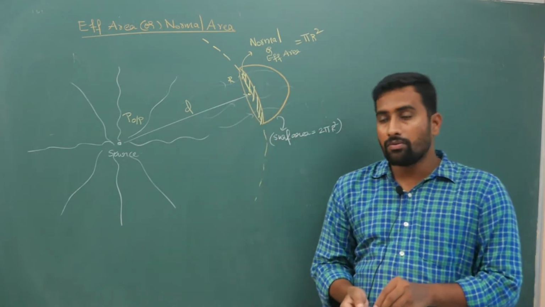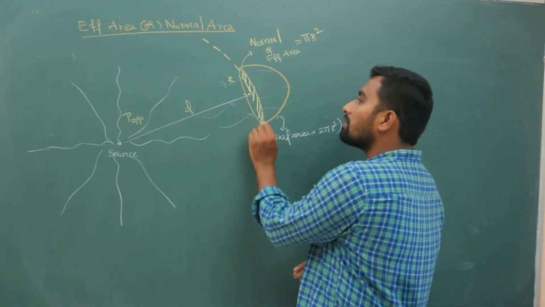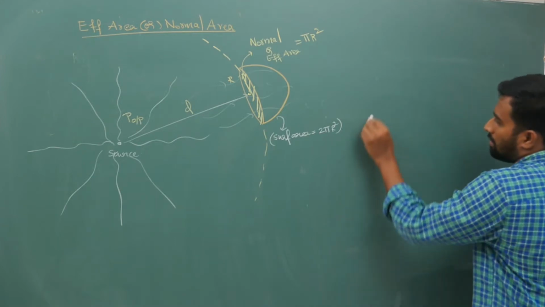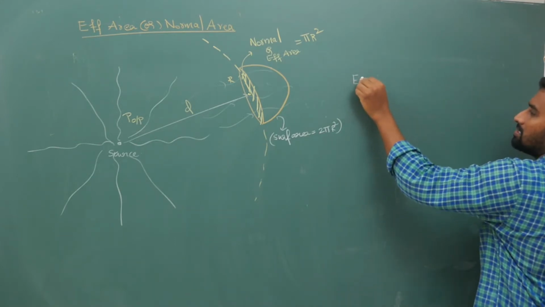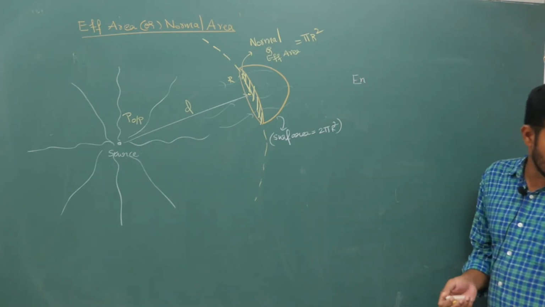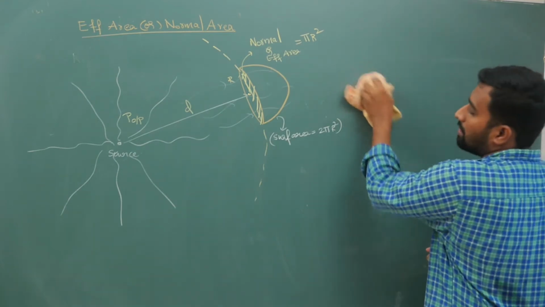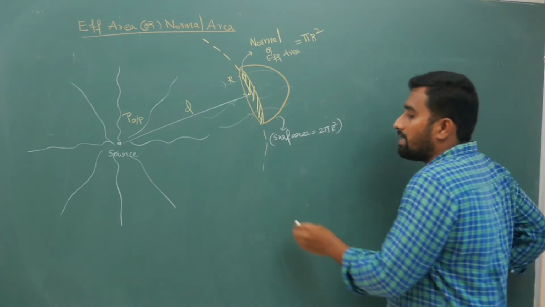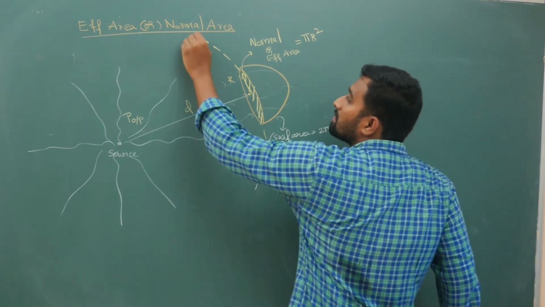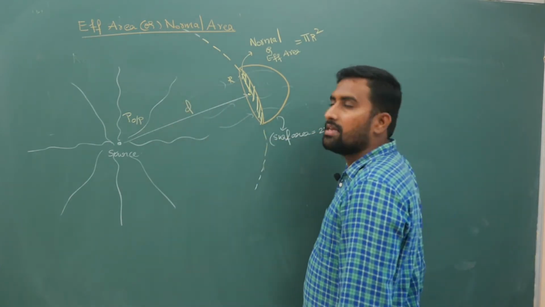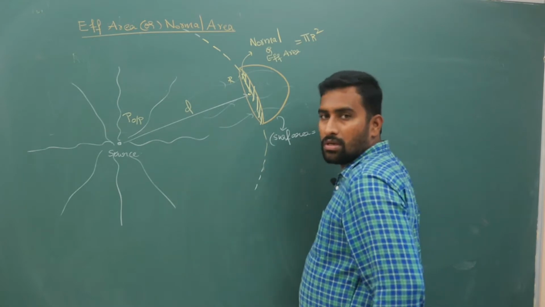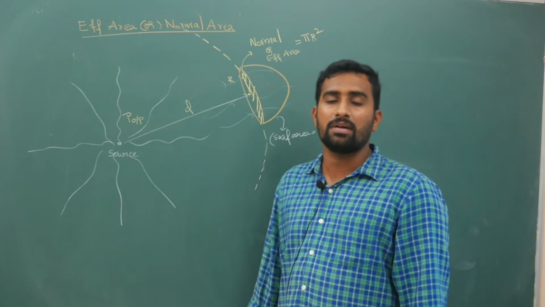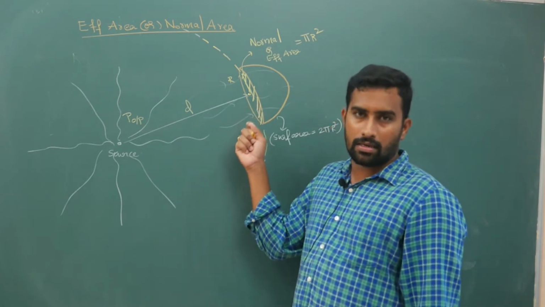Now if you try to calculate how much energy is received, I can write energy received as, I need space, I will write it a little down this side. Now your energy received, because your intensity is energy by area into time, you cannot just simply multiply the area of this part.